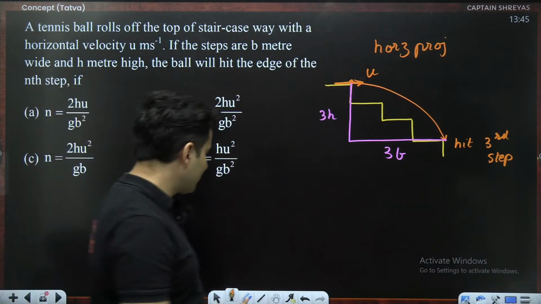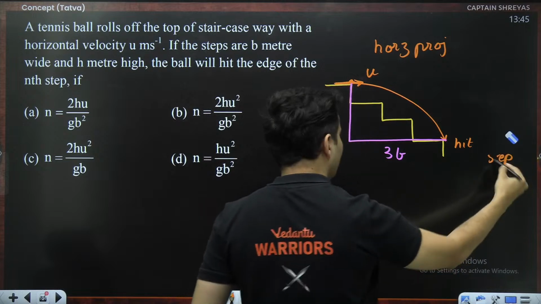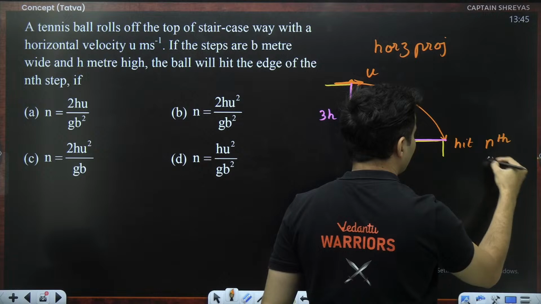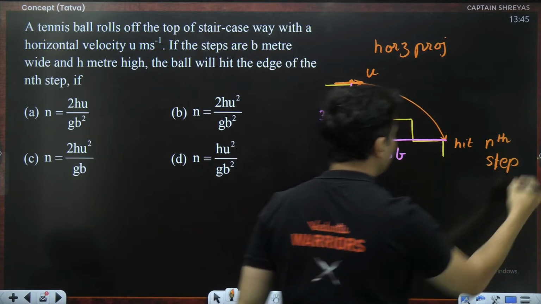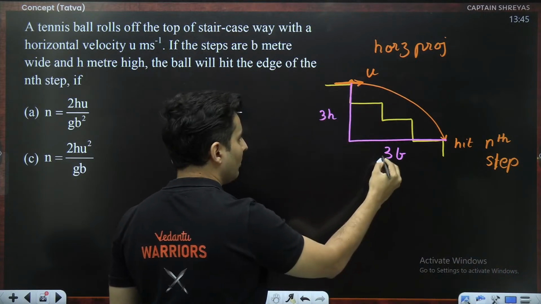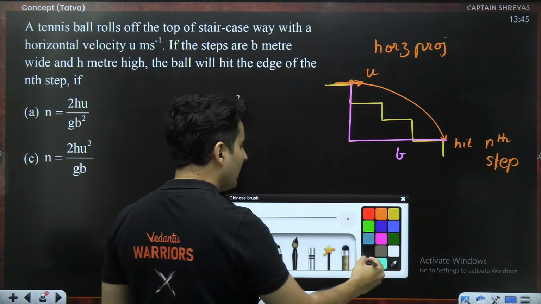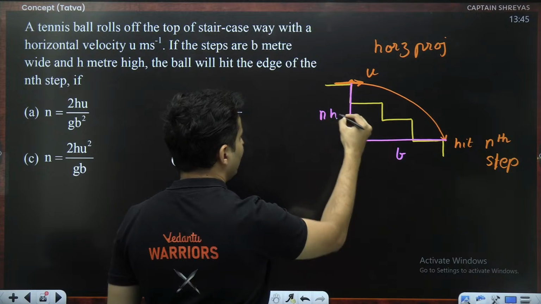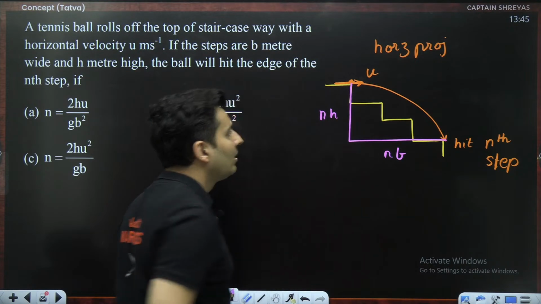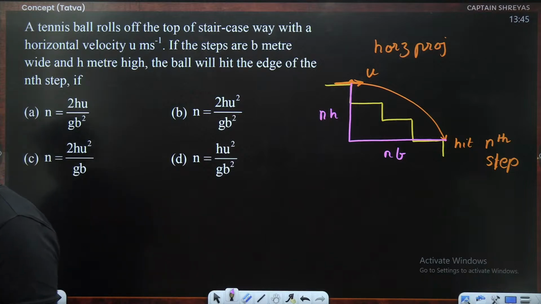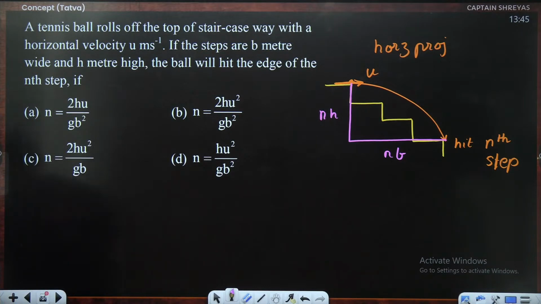Instead of the third step, imagine if this hits the nth step. If this was the nth step, what will be the change in the problem, guys? This will no longer be 3h and 3b. Instead, this will be n times h and this will be n times b. Won't that be the only change in the problem? Yes or no, guys? Everybody agrees with this?